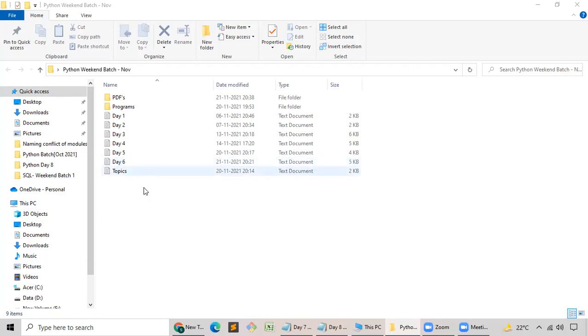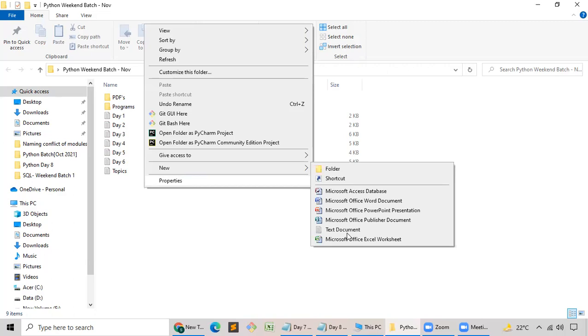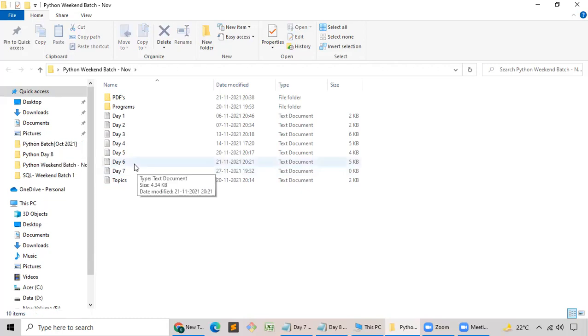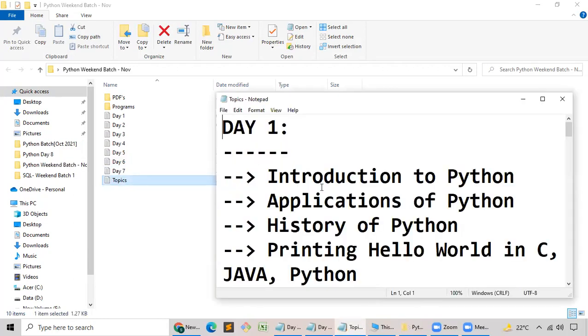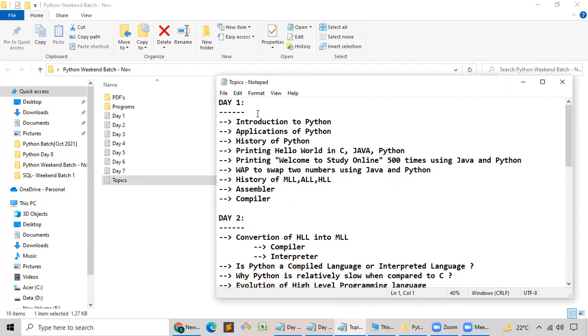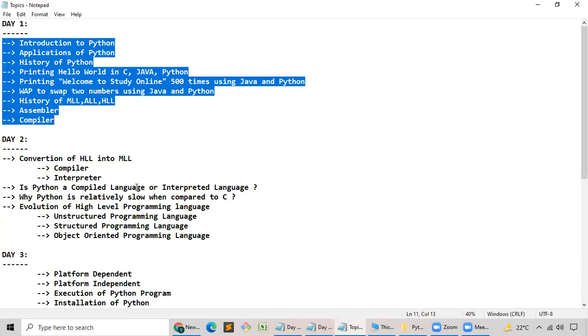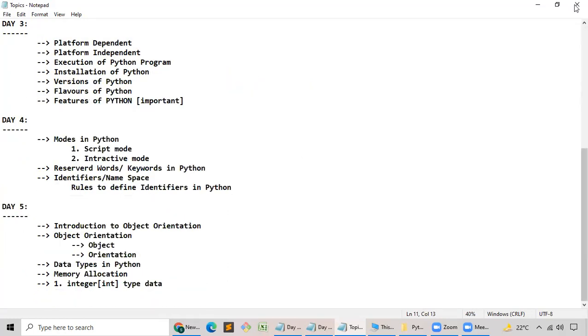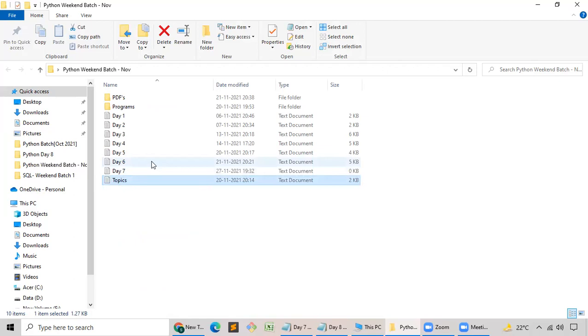Let me just proceed with the next day. Today happens to be day 7. Let me quickly check what I have done in day 1, day 2, day 3, day 4. When it comes to day 1, I have covered these many topics. I hope I have already revised; no need to recap again and again. Let me close this one. I would like to quickly open day 6, whatever I have taught in day 6.